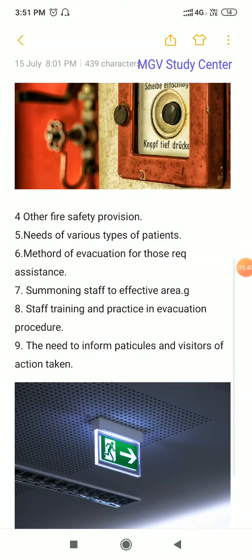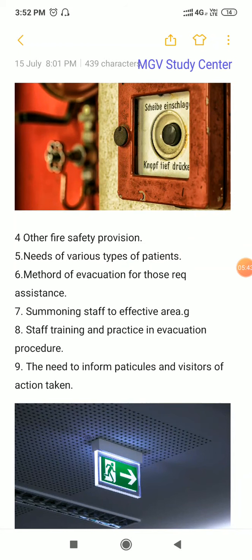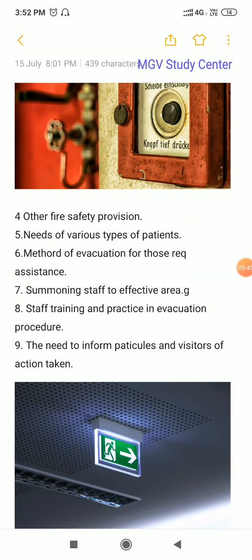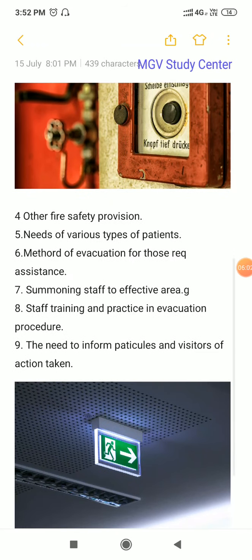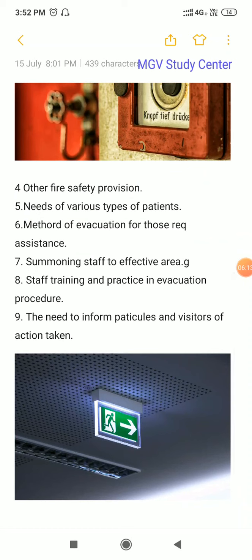That person needs to be evacuated later, after some time, when more safety is present. Then summoning staff to the affected area: you have to summon your staff to that area so that they can tackle the emergency situation and react accordingly.